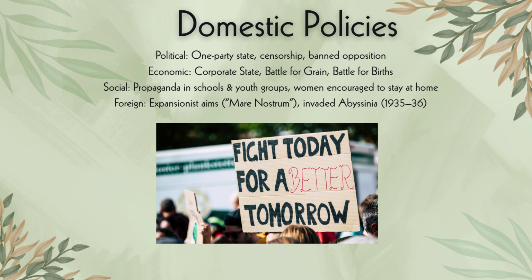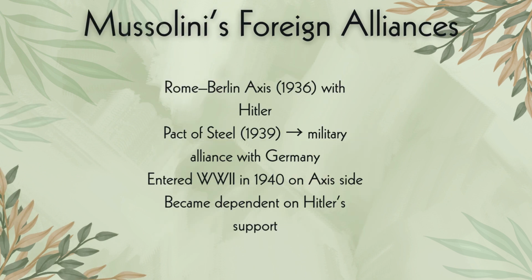So he was an expansionist. He had expansionist aims, to be great again. He wanted Italy to be great again, and to take other parts of the world. All right. So we see that Mussolini had quite a number of foreign alliances, especially how he depended on Hitler. Both Hitler and Mussolini are now studied dictators. So they had the same view. They wanted to be superpowers. They wanted to take revenge for territories that they had lost after World War One.